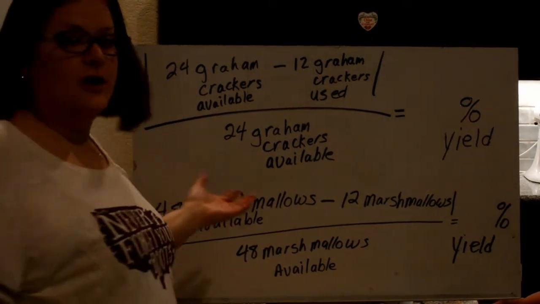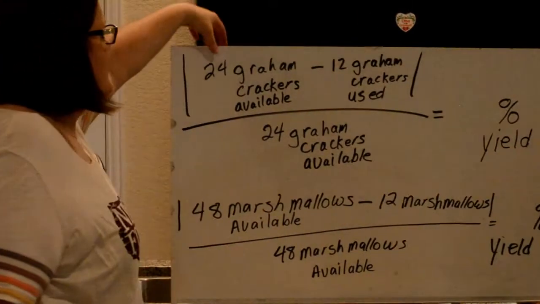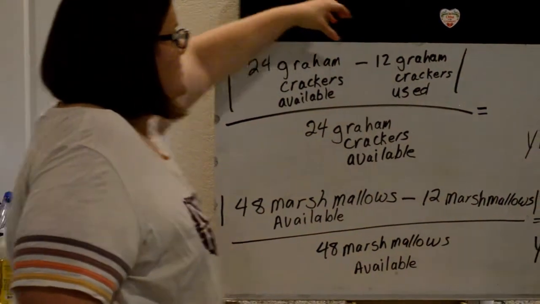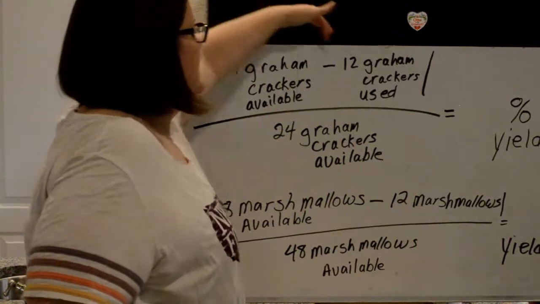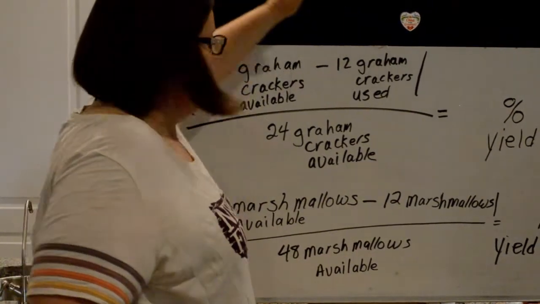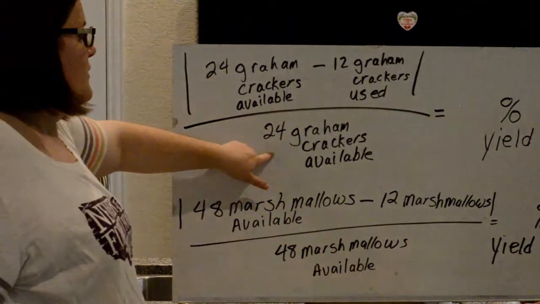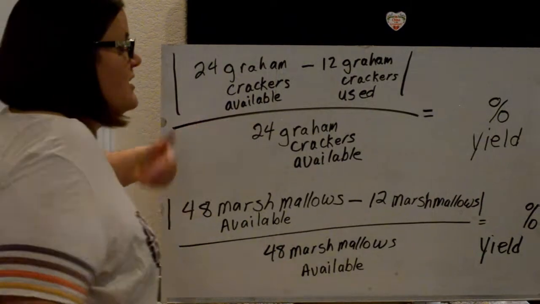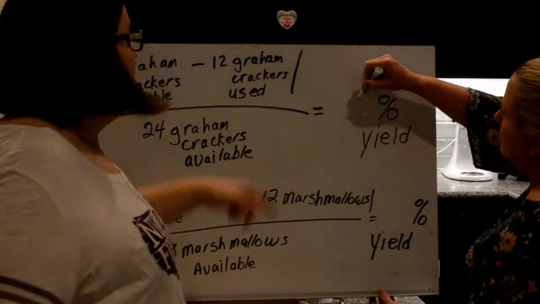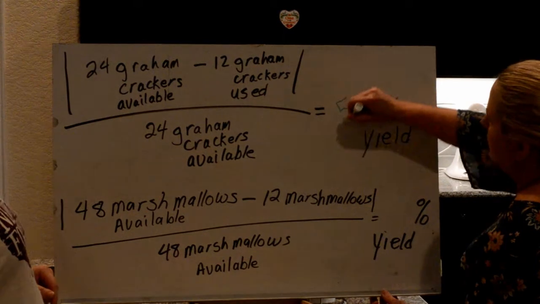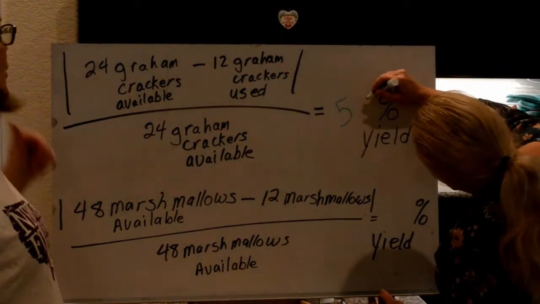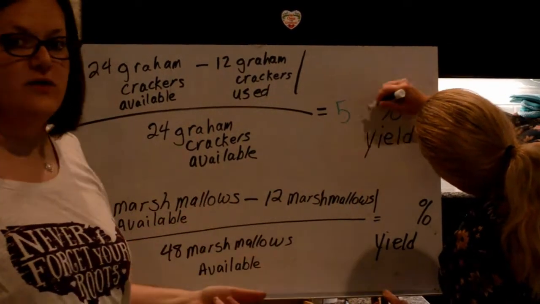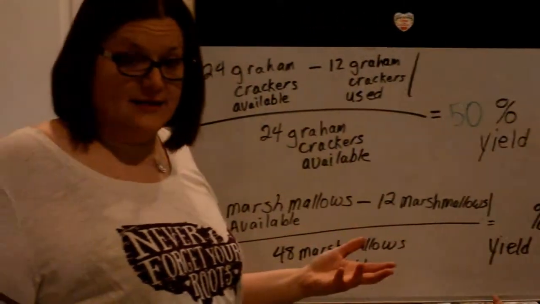So when we take a look at our recipe that we did, we had 24 graham crackers available, that's what we had to use. We only used up 12 of them, so we subtract that, 24 minus 12. Absolute value, just keep it 12, keep it positive. Divide by the 24, remember that was what we had. Okay, so 12 divided by 24 is basically a half. So you translate that into percent by multiplying by 100, and you would get 50%. So we had 50% yield of our graham crackers. So that means we also had 50% left over. If you recall, that was one of our excess ingredients or reactants.